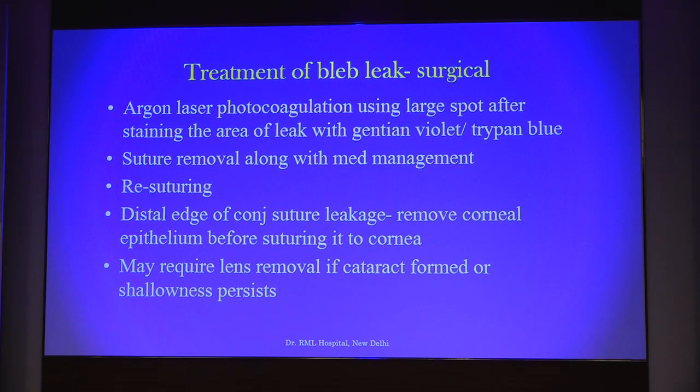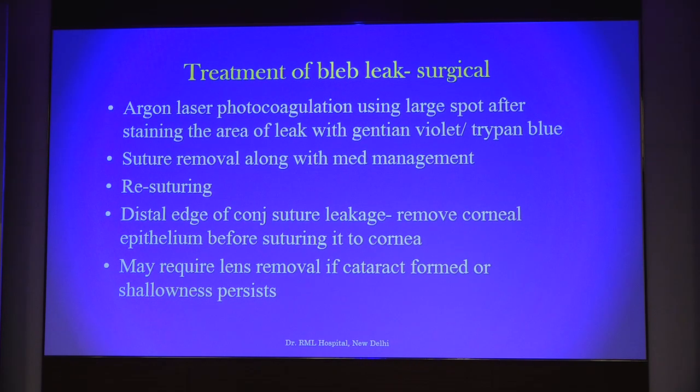The treatment can be either laser or surgical as well. Argon laser photocoagulation using a large spot size, after staining the area of leak with gentian violet or trypan blue, can be done. 500 is the minimum size that we need to use, or we can use even 1000 micron. Suture removal can sometimes be required because between two raw surfaces you need to have direct contact. Sometimes a suture pops up in between and does not let it heal, and removal of the suture may help you to heal the leak. Of course, resuturing is the final answer.